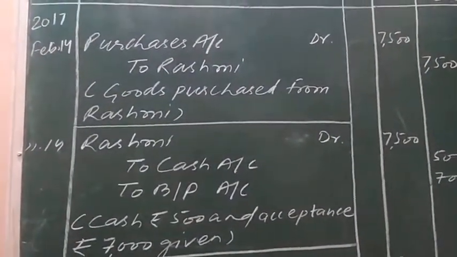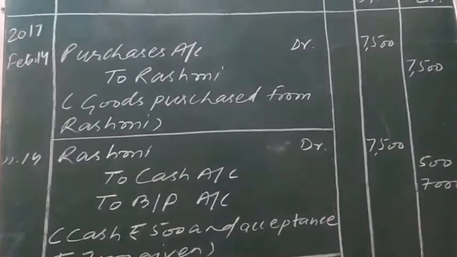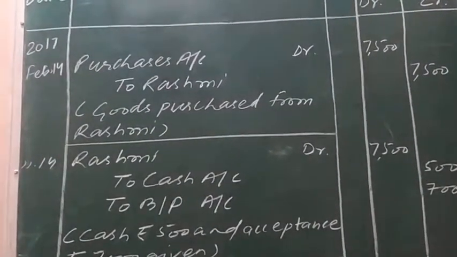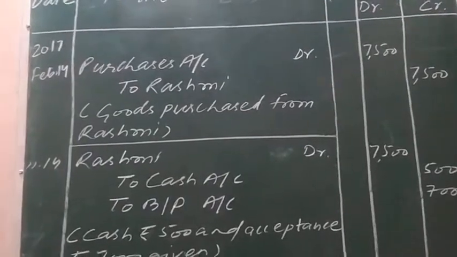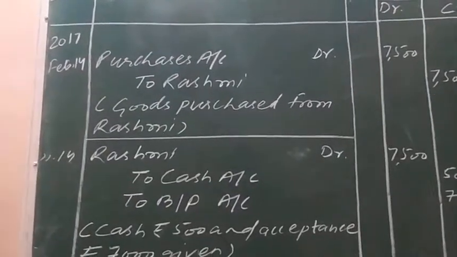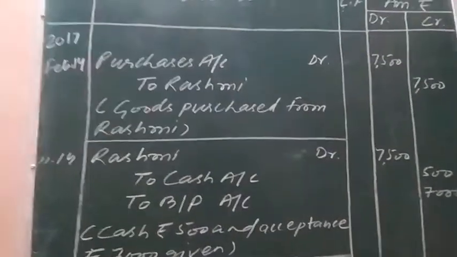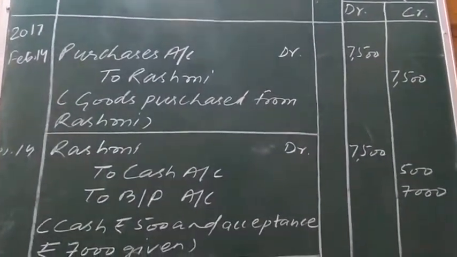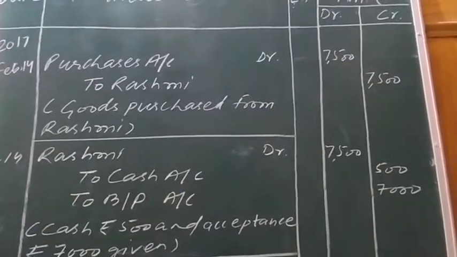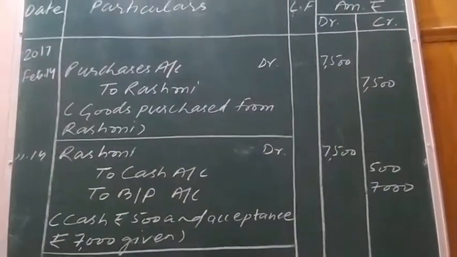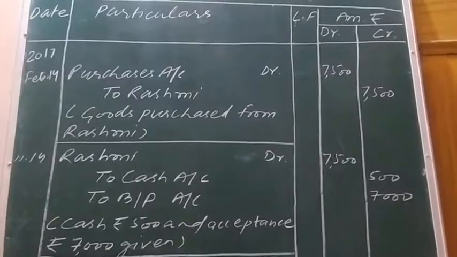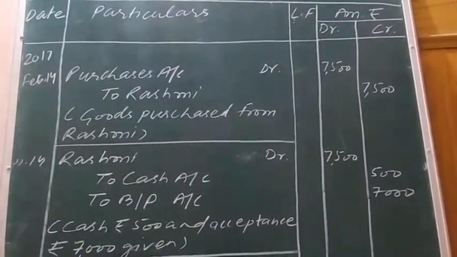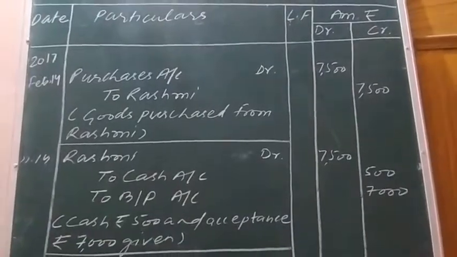Rashmi is shown on the credit side in the very first journal entry, and its place will be occupied by two items, that is cash and bills payable. Bills payable shows the bill accepted by Alka, drawn by Rashmi, and cash shows that rupees 500 out of the 7,500 rupees transaction related to goods purchased on credit is paid in cash.